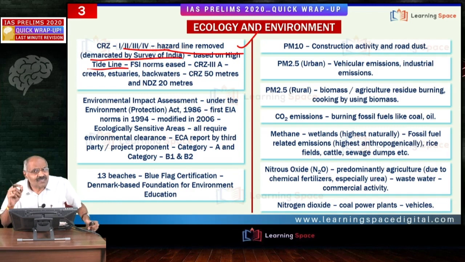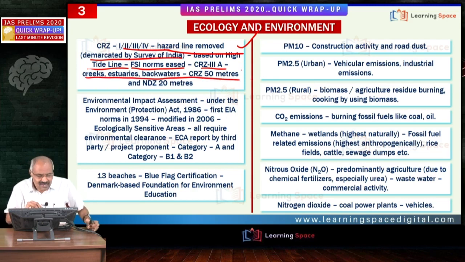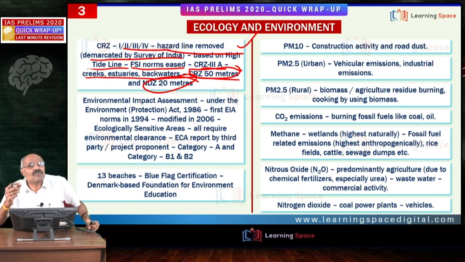Friends, another important aspect in the coastal regulation zone specifications is that floor space index norms are eased. That means multi-layered complexes or multi-story buildings are allowed, right? Then CRZ 3A, I already talked about. Then creeks, estuaries, backwaters: CRZ is 50 meters, NDZ is 20 meters. I already talked about it.